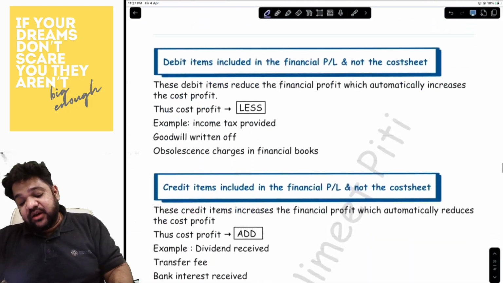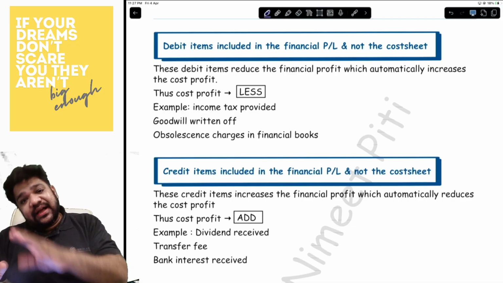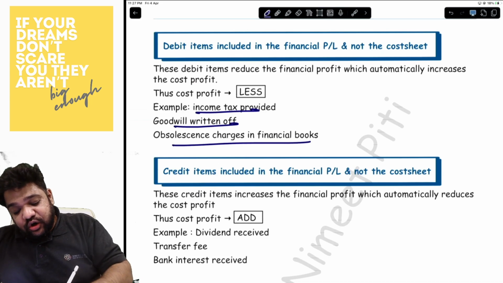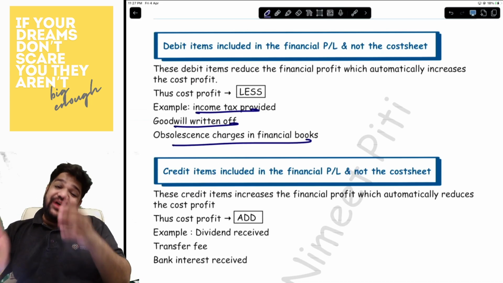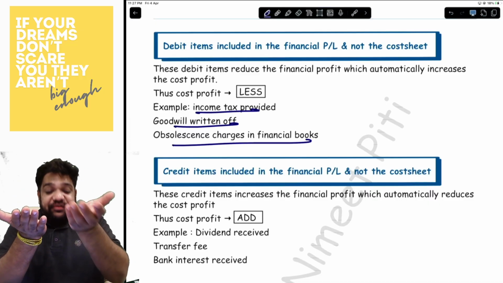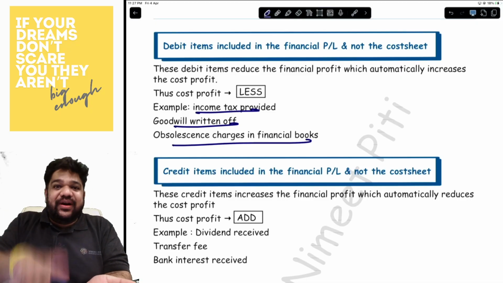Okay. Then there are some debit items in the financial P&L which we do not record in the cost P&L. So, for example, income tax, goodwill written off, obsolescence, all of these are financial charges. They are written in the financial books. So, because of that, the profit of the financial books reduces. And what do you do with the cost books now? You reduce.